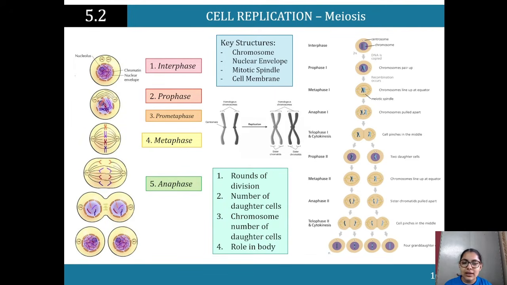So cytokinesis is sort of taught differently, I guess, but we're not looking specifically at cytokinesis. But you need to know cytokinesis is when they're pulled apart, they're forming their nuclear membrane around the cells, and it's done, right? So that's when we've got our two separate cells. So that's cytokinesis. And like the formula that you would have learned for it, generally you don't really consider cytokinesis. But it is happening there to then pinch the cells apart and make them their own little cells, so that it's ready then for the next part of it.